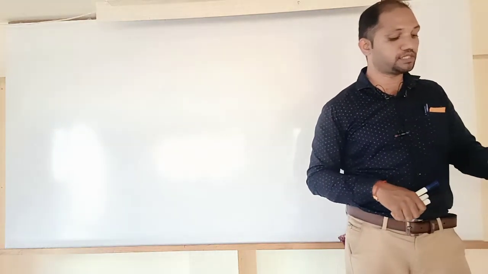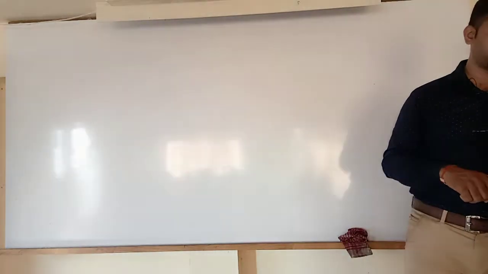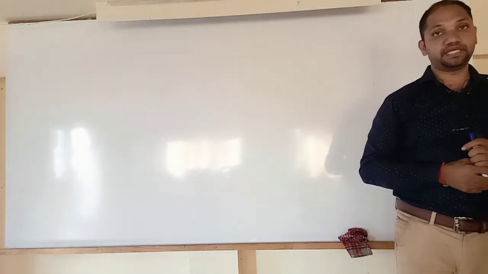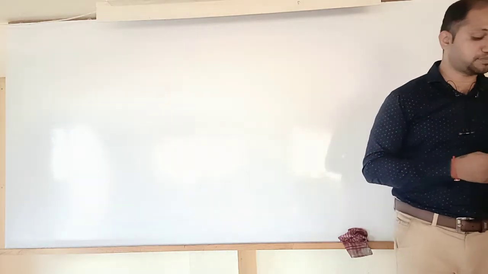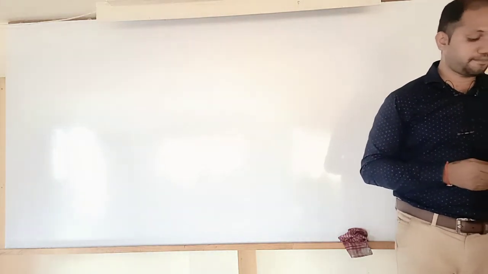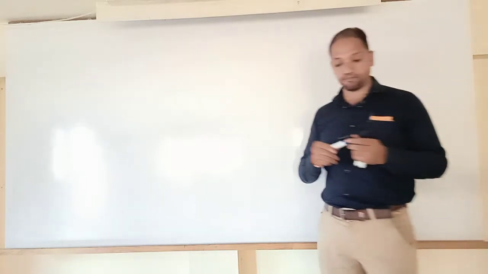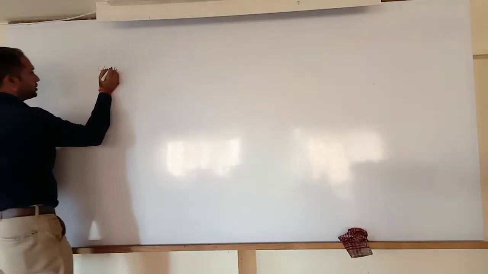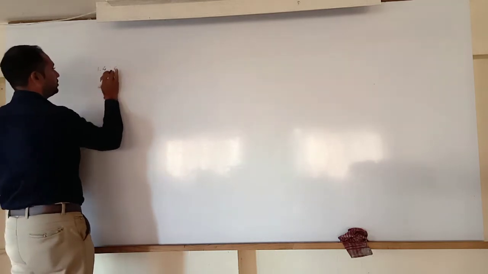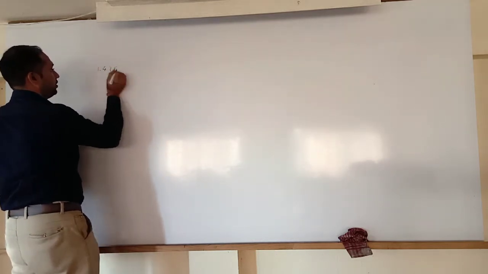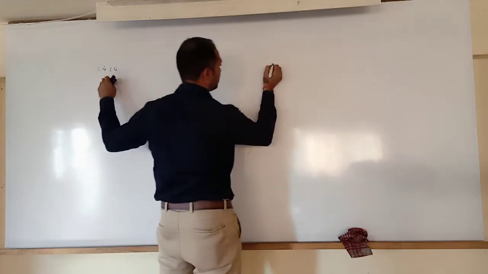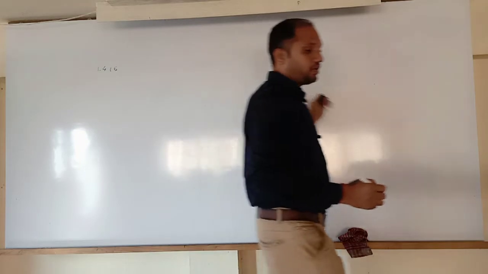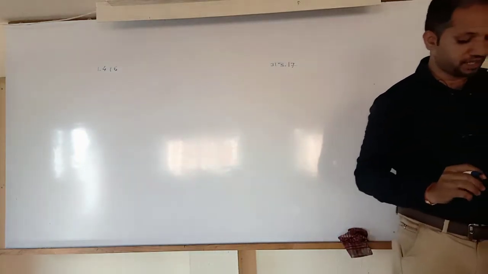The firm closes its books of account on 31st March every year. Look at the book closing date. What is the book closing date? 31st March every year. So it started from 1st April 2016, which ends on 31st March 2017. For how many years are they asked to prepare the books of account?